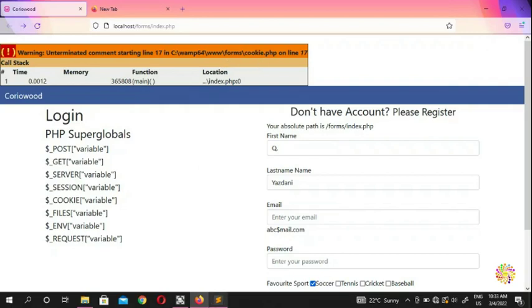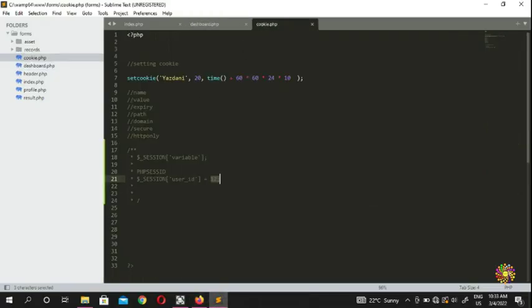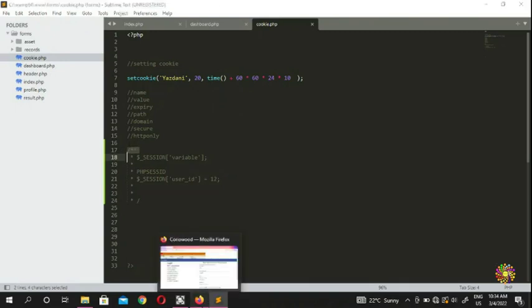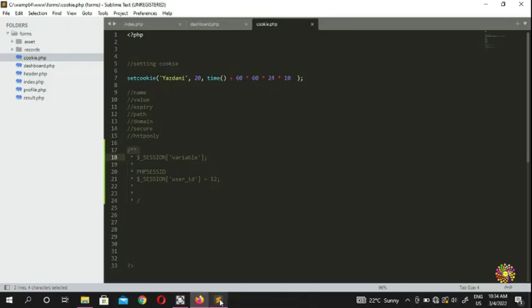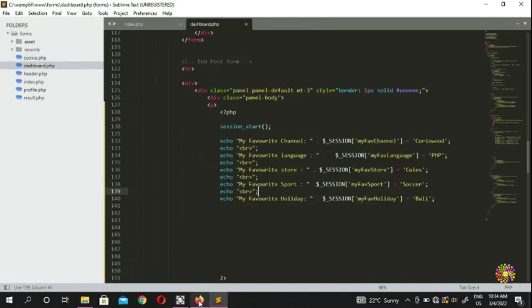So it says that there's some problem with the cookie. Okay, we go to the cookie, or line 17. Okay, it says not terminated. So what we do, we're gonna remove everything. Okay, so this comment is not terminated. Okay, so now we terminated the comment. We're gonna close this one.